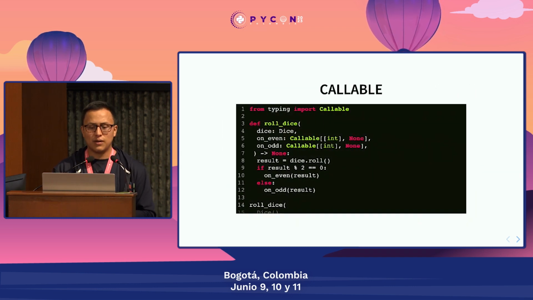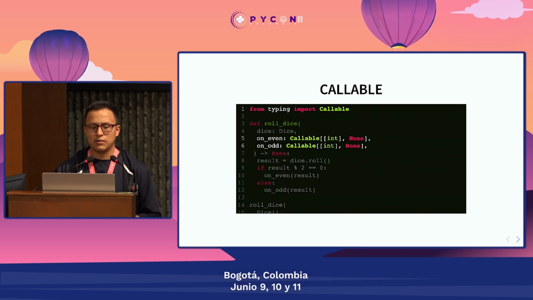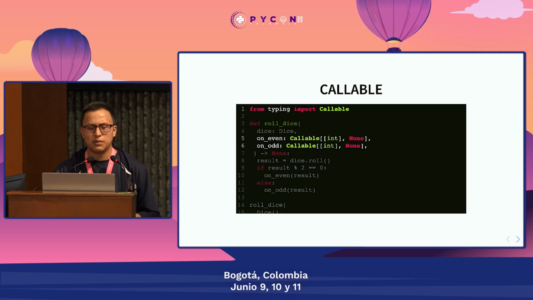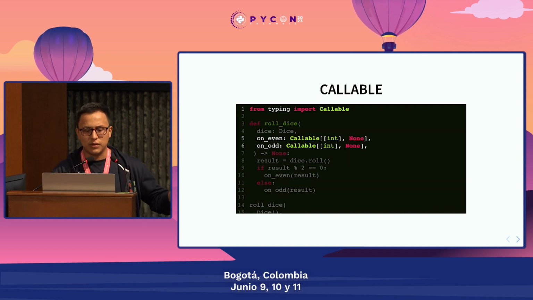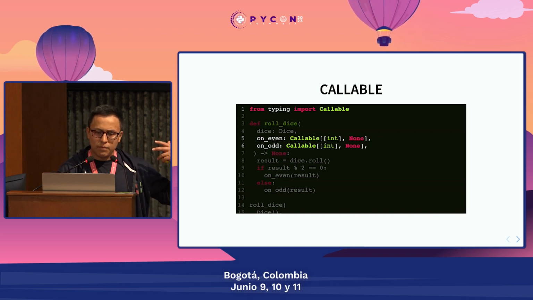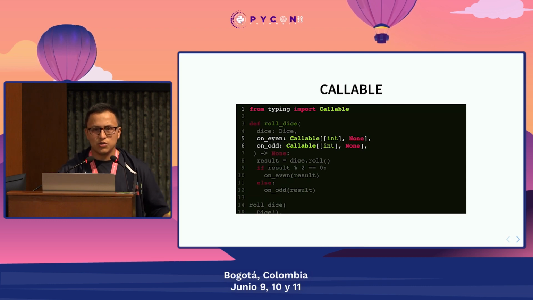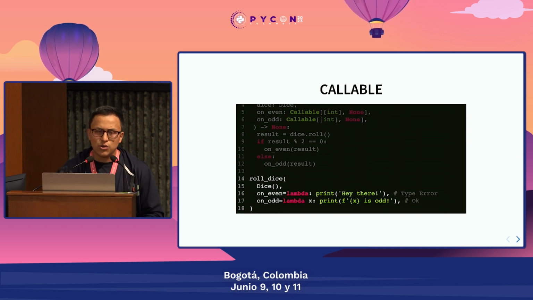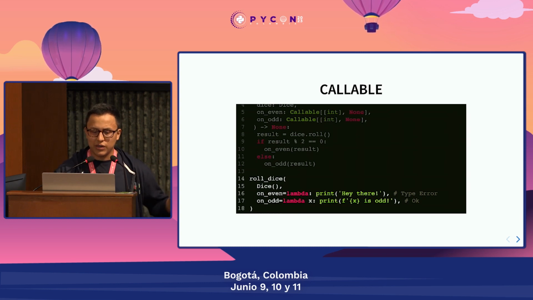Also, if you like functional programming, like I do, you can use the Callable type constructor to define functions like the ones that you can see here. Also, I don't know if you are using async operations in Python, you can also define callbacks that have some kind of structure, like the one that you can see here. I am expecting two functions, and each function is going to be one that takes an integer as the argument and returns None. So if I try to call this function with something that does not have that structure, we're going to get a type error, and we don't hit the wall when we execute it.